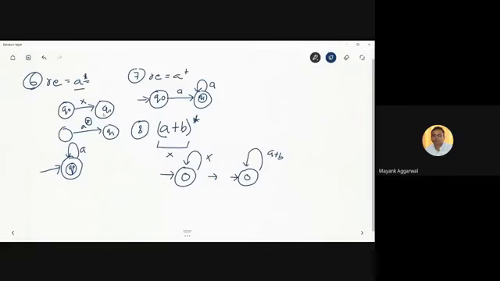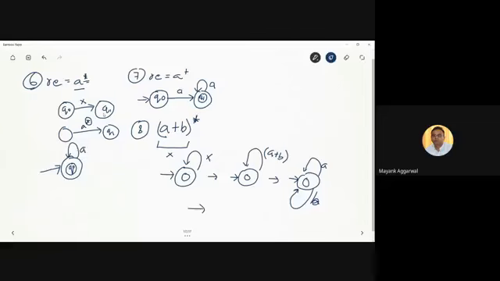We cannot simply write a plus b on this arrow, so this a plus b has to be represented. How is a plus b represented? A plus b is represented by two parallel paths. So this arrow has to be replaced with two parallel paths. One way is that we put an arrow of a, and then again we put an arrow of b, and it becomes (a plus b) whole asterisk.